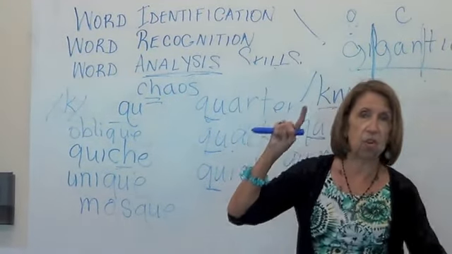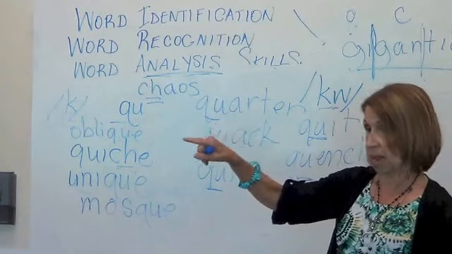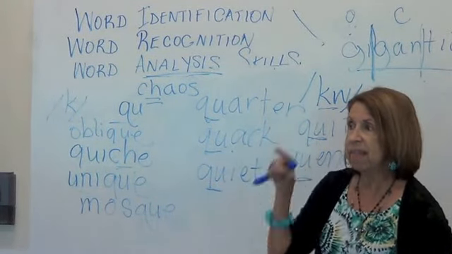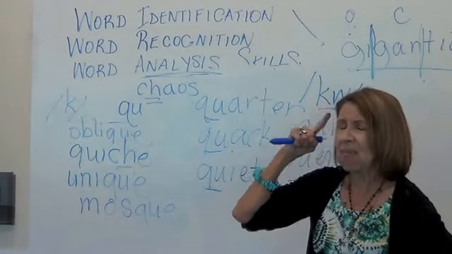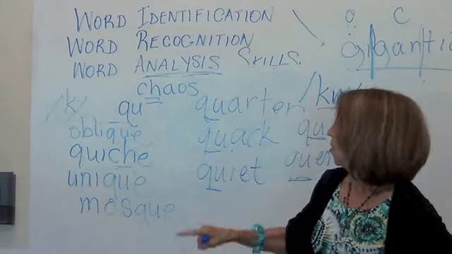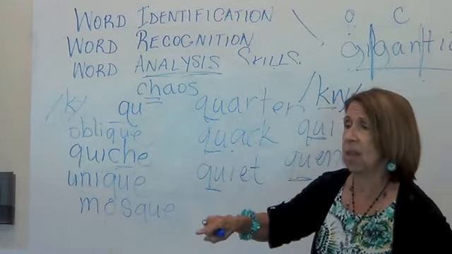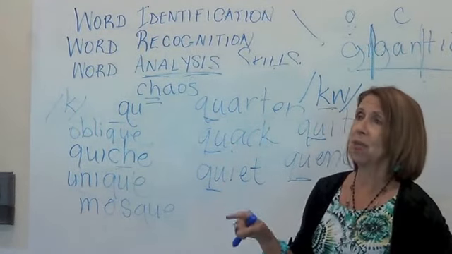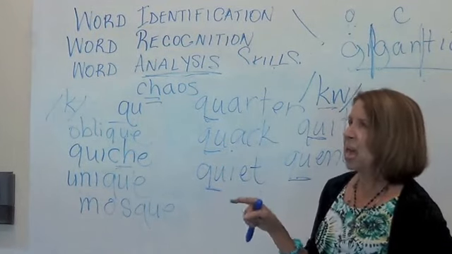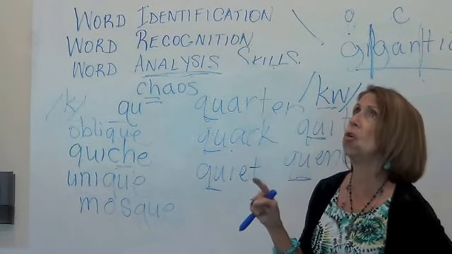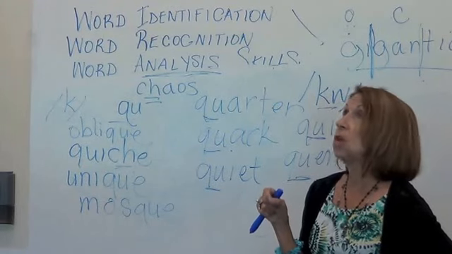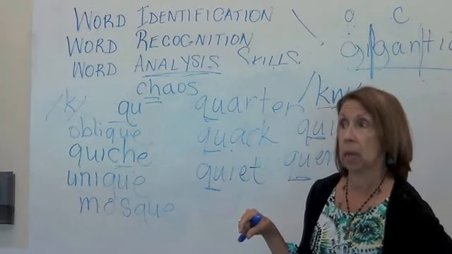I will always ask you to give me examples. When I say give me the sounds, I will say give me letters that represent those sounds. Why is that important? Because we have to have that context. Do the sounds always represent the same sounds in isolation? No. That's why you say, what sound does QU make in the word unique? What sound does QU make in the word quick?